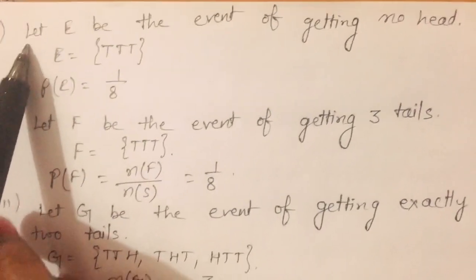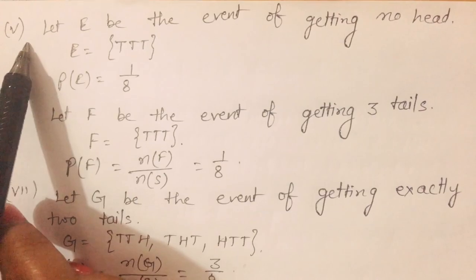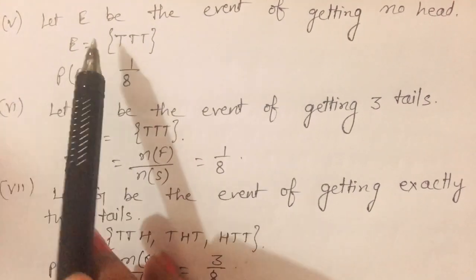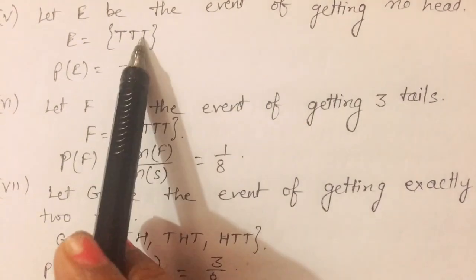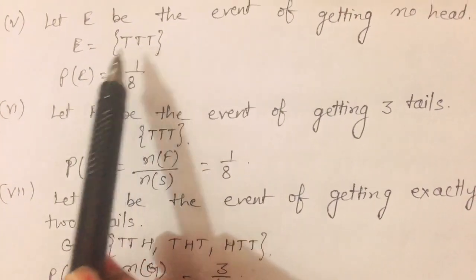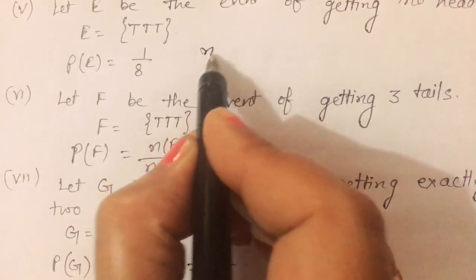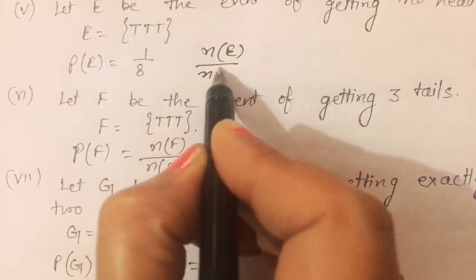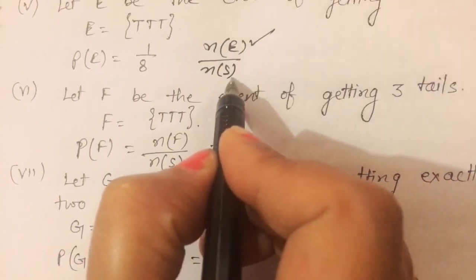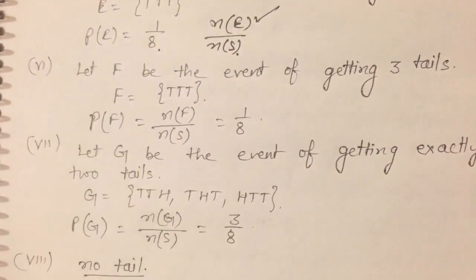Now fifth part, no head. No head means कोई भी हेड नहीं होना चाहिए तीनों में से. So let E be the event of getting no head. Then तीनों के तीनों tail आएंगे. Then E is the event of getting 3 tails. Then the probability of E will be favorable is 1. We can write NE/NS. What is NE? 1, and NS is 8. Then the probability is 1/8.